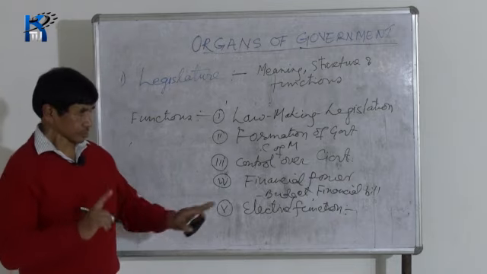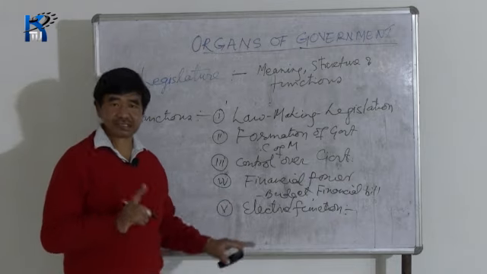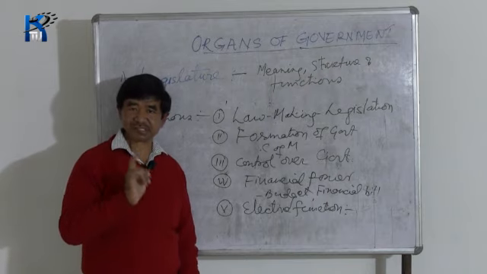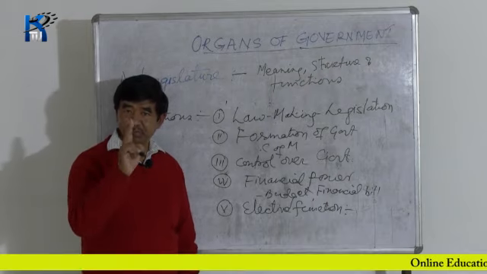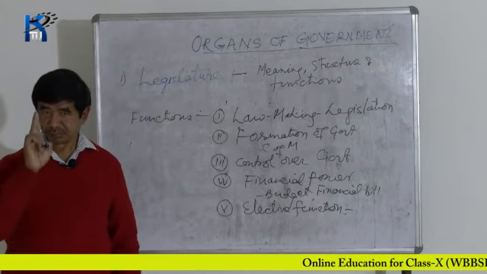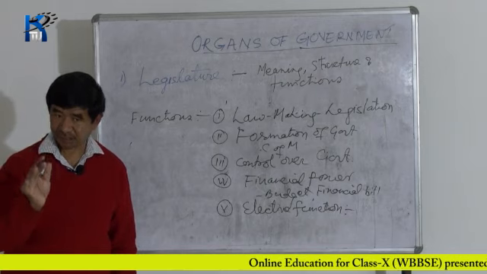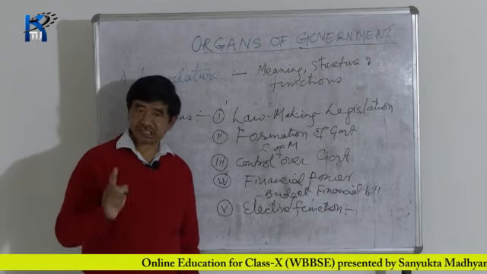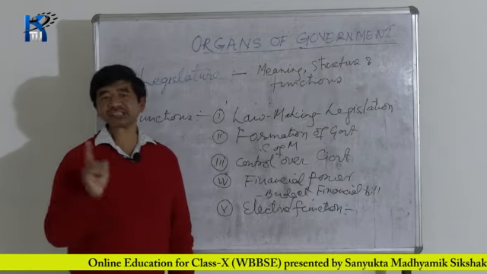the electoral college for the election of the president of India includes members of both the houses of parliament, members of Lok Sabha and members of Rajya Sabha, plus the members of the legislative assemblies of all the Indian states.